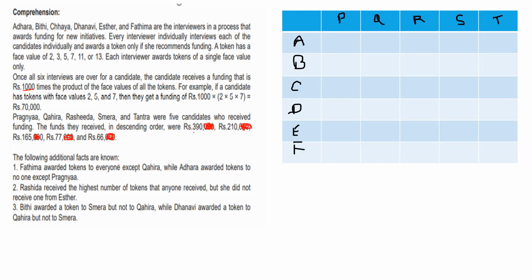All you need to do is break these numbers into factors using the permissible token values. So the first one, 390: clearly we know 3 into 39, and 10, but 10 we can't use, so we'll use 2 and 5. Only these numbers are permissible. Then 210, which is 3 into 7 into 2 into 5.